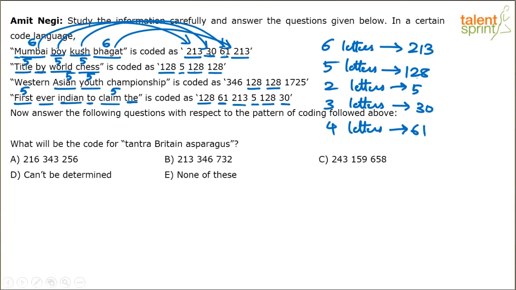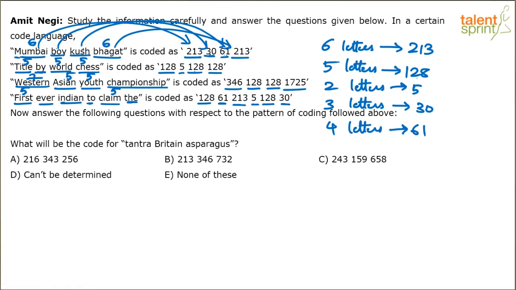Again, 346 and 1725 are new codes here. Western has got 7 letters, so a 7-letter word is 346. Championships has 12 letters, so a 12-letter word is 1725.